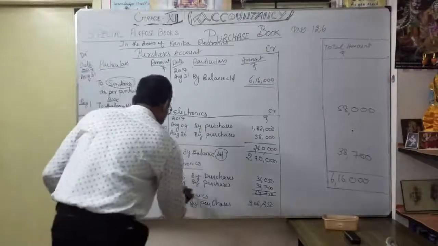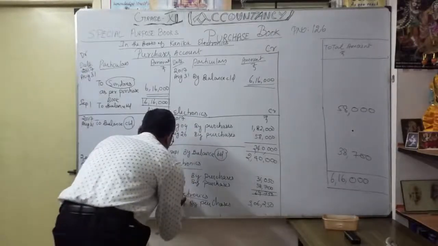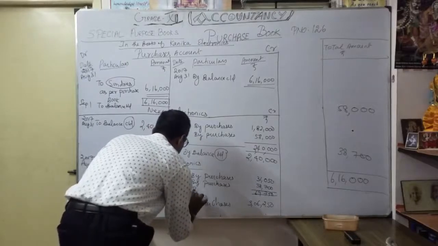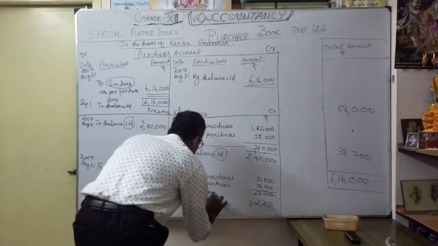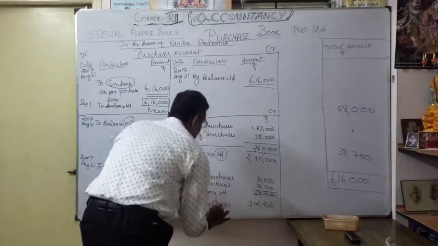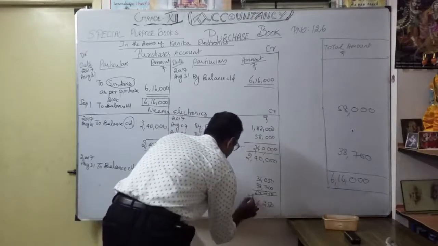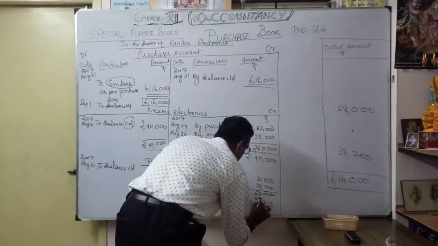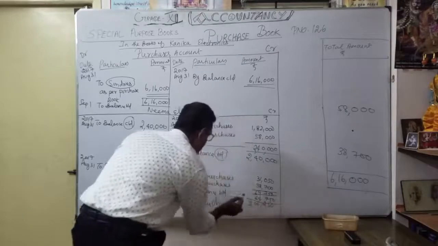Similarly, I am going to carry over here. Correct. September 1st, by balance brought down. See, I am going to write only under the line, not here. Again, okay. Same amount, anyway you have to write 750. See here, I am writing this balance here.